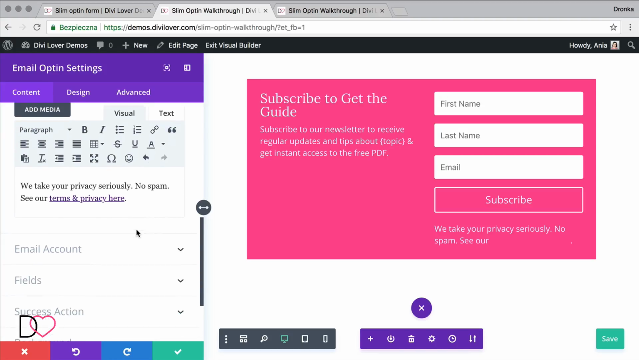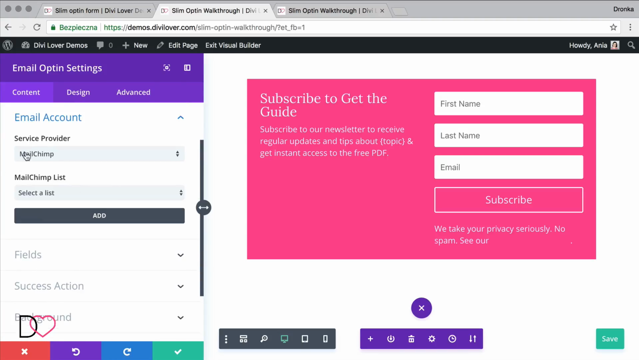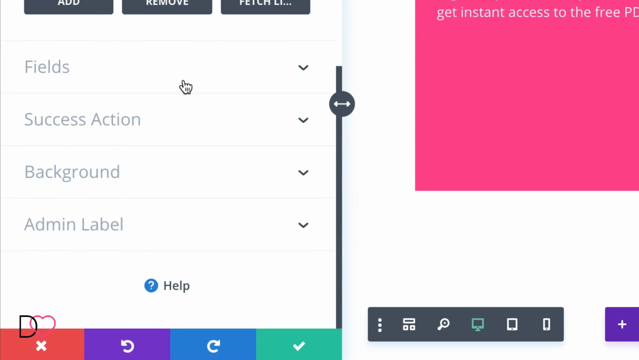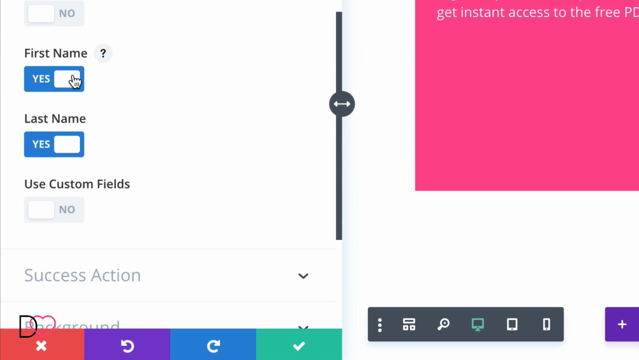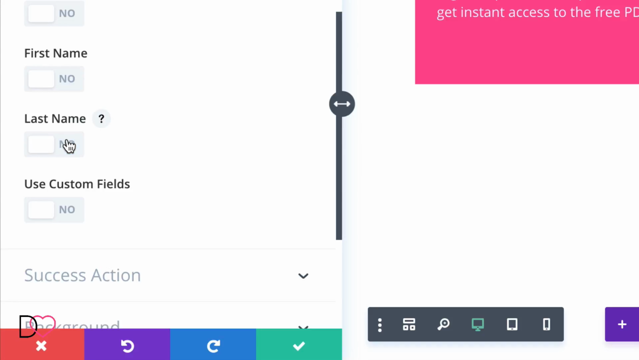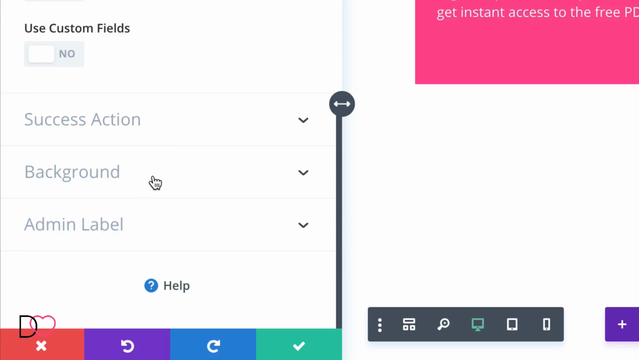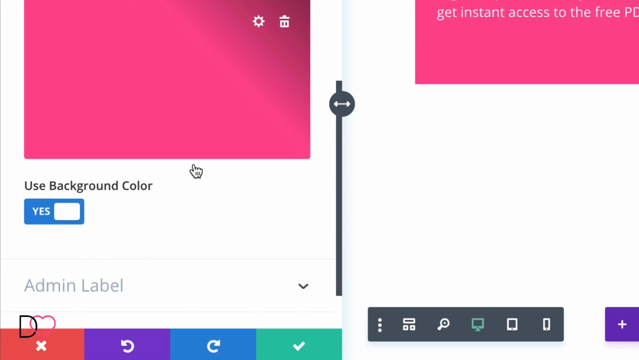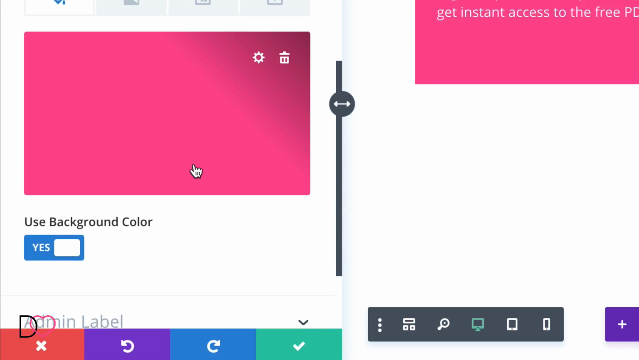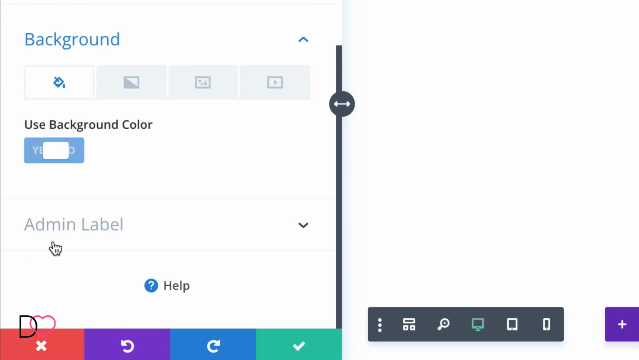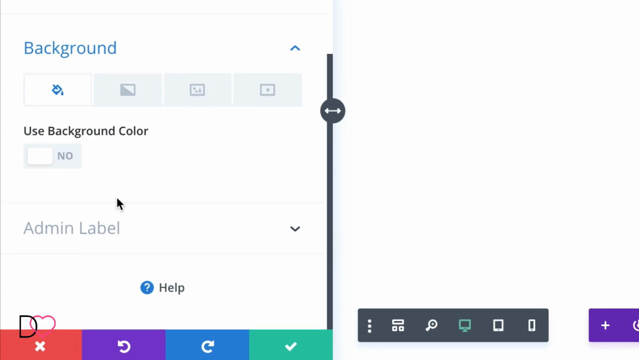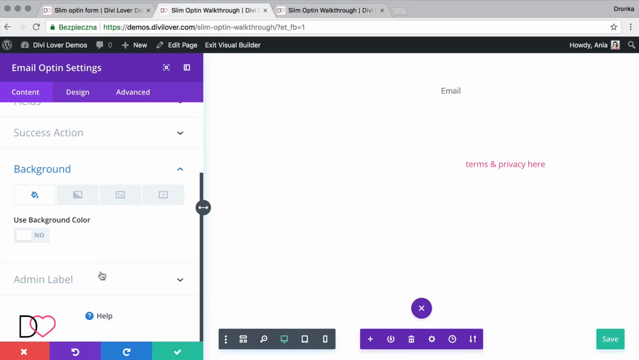Okay, I need to connect an email account in order for this sign up form to be visible. And let me disable the name fields for this first version. Also, let's remove the background from the opt-in, because we'll set the background color for the section so it's full width.